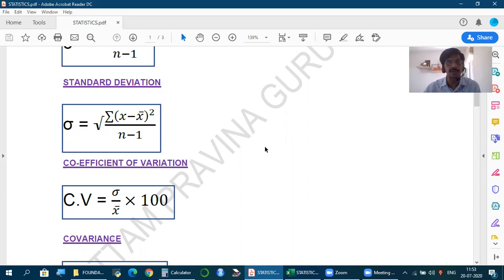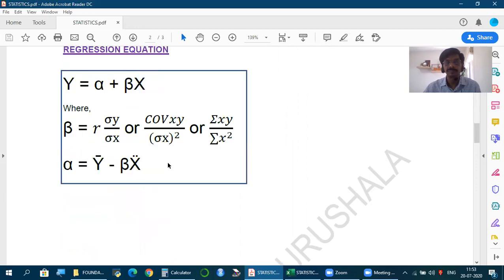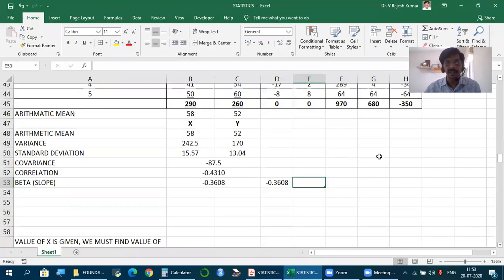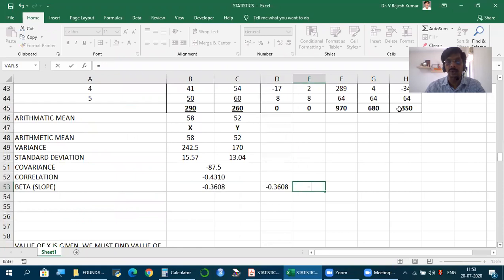So if I substitute here, what remains? In both numerator and denominator we have n minus 1, which gets cancelled. So what remains is summation xy by summation x square. So in this even further simplified formula, I can directly calculate if I take summation xy, the total of xy, by summation x square.